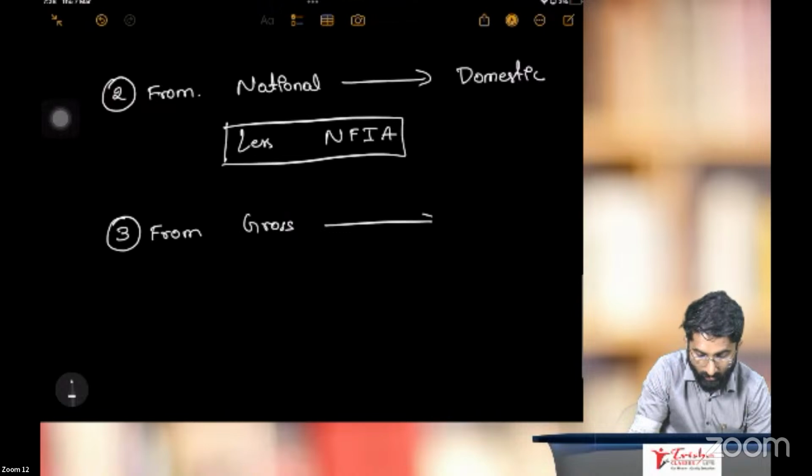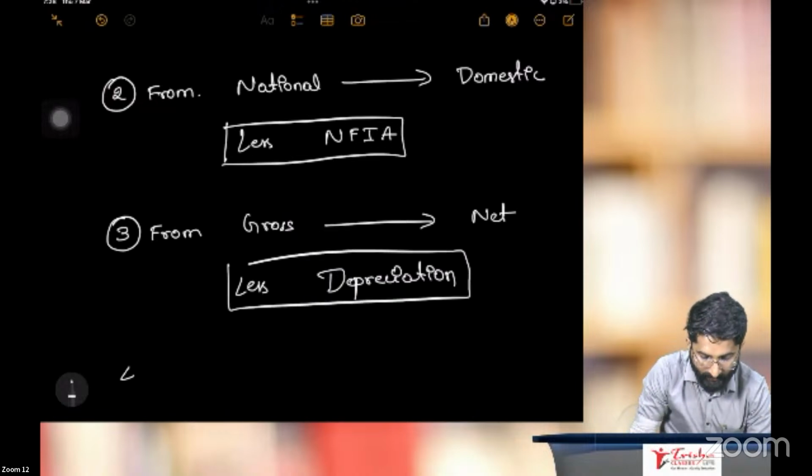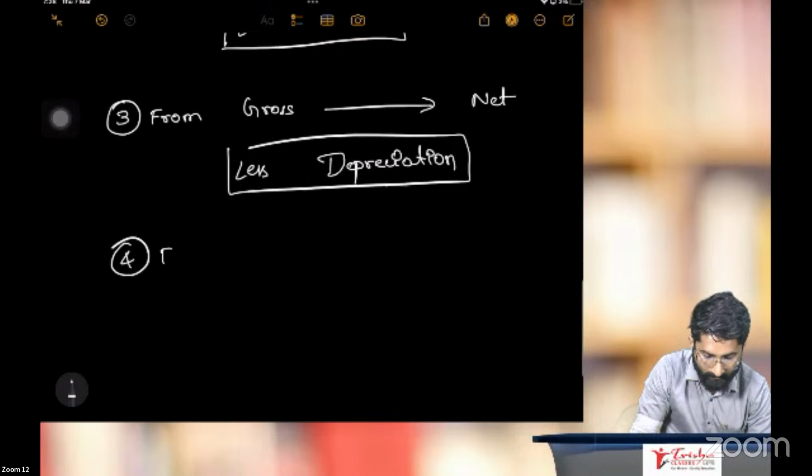What will you do? Less depreciation. Point number 4: from net to gross. In case you are converting from net to gross, you have to add depreciation.